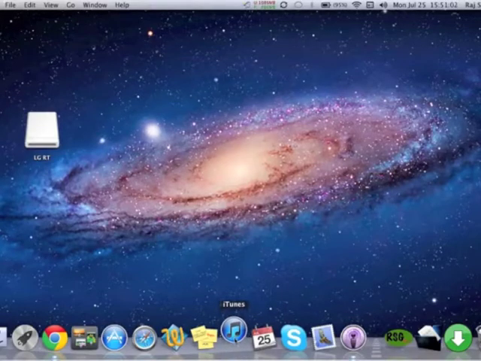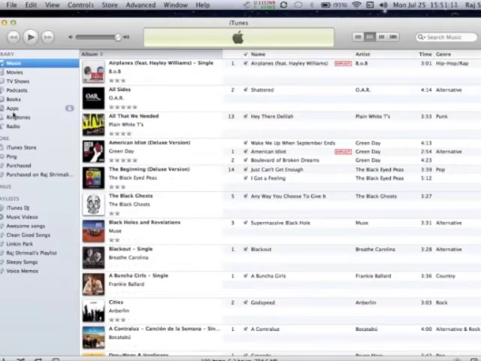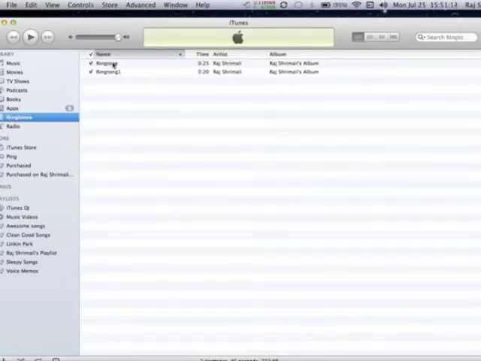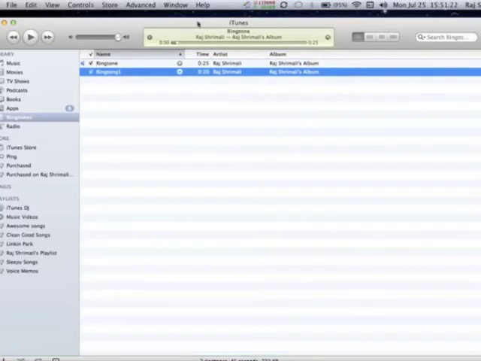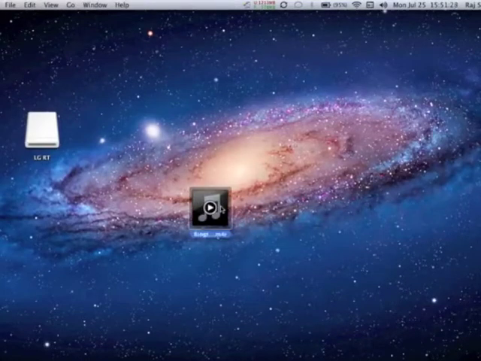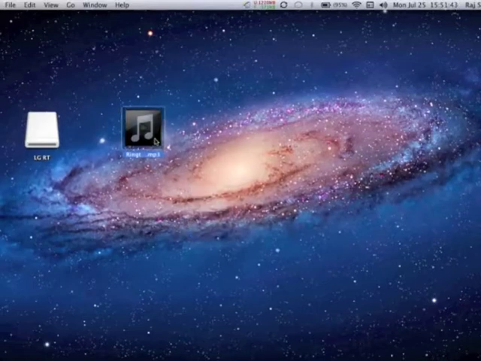So I'm gonna get my music file from iTunes. And I have Ringtone right here. So I'm just gonna drag it into my desktop. Alright, so first I'm gonna change it to MP3. If you have any other file format apart from MP3, it doesn't work.